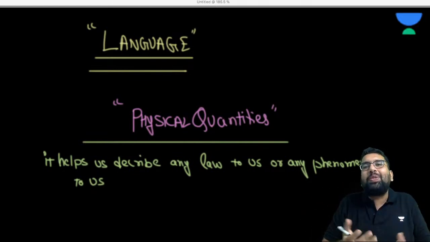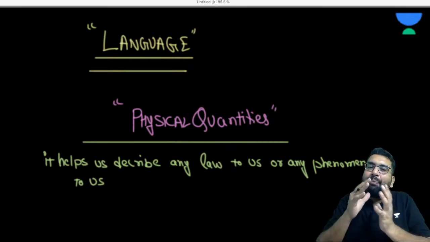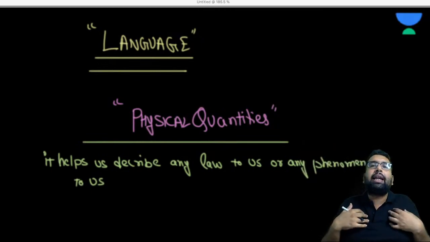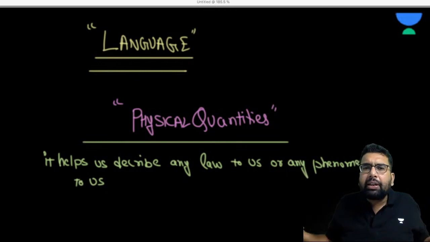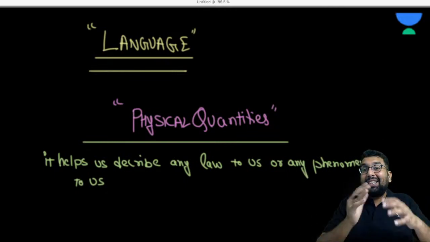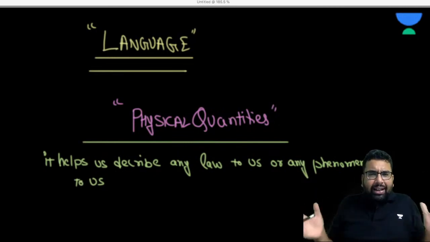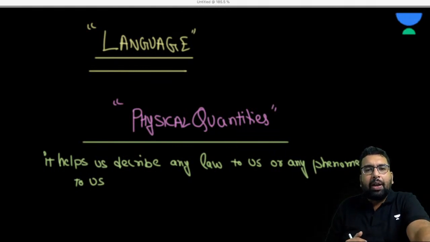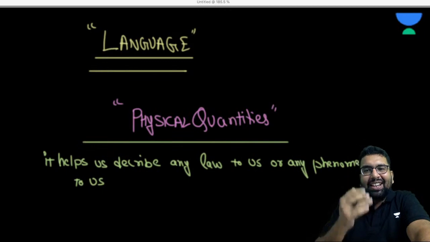So temperature is what? Temperature is a physical quantity. When you say temperature, this word is known to everyone else. When you say please reduce the temperature of the air conditioner, each and every person around you knows what you intend. So temperature is a physical quantity. Every other day we say, "It is such a tough examination, I'm feeling so much pressure." Pressure is a physical quantity.